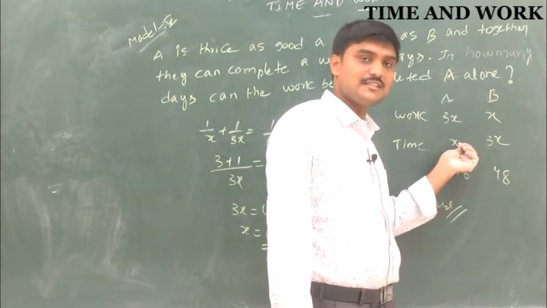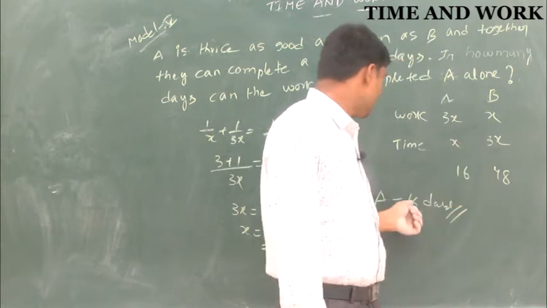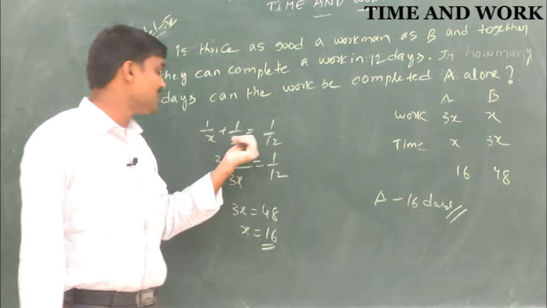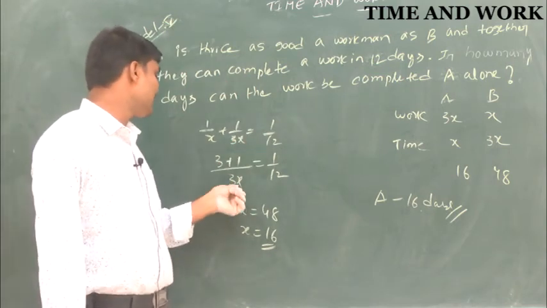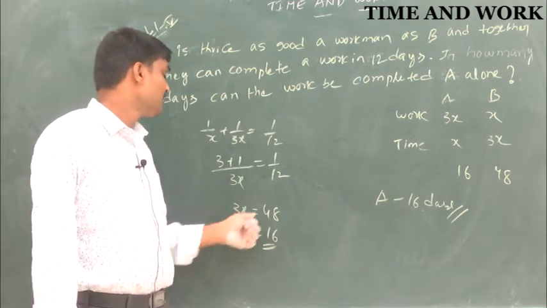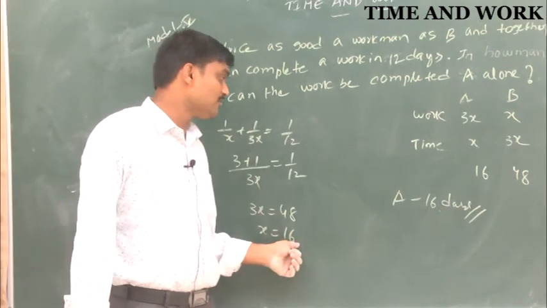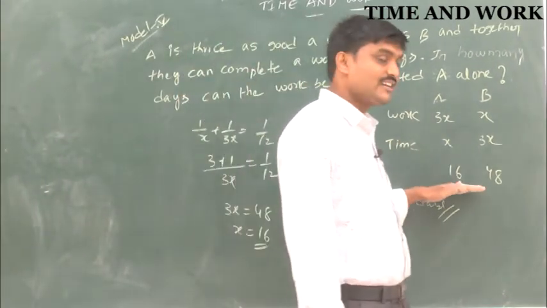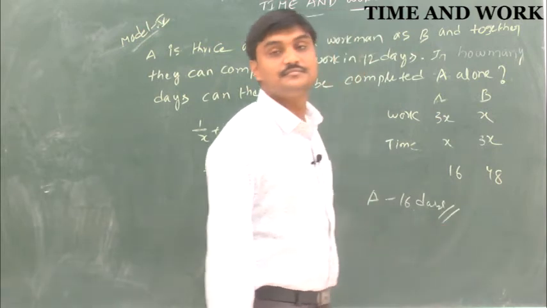So 1 by x plus 1 by 3x equals 1 by 12. The LCM is 3x, so 3 plus 1. So 3x equals 48, x equals 16. So A can do it in 16 days.